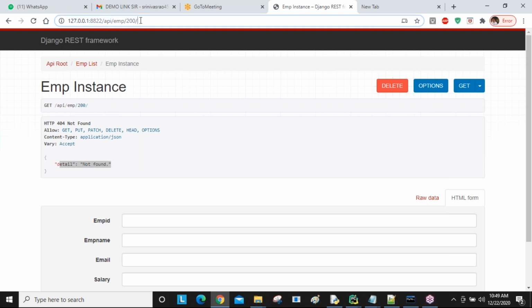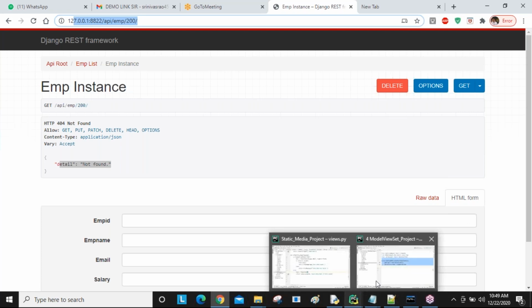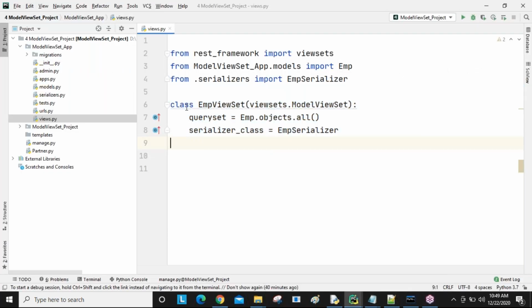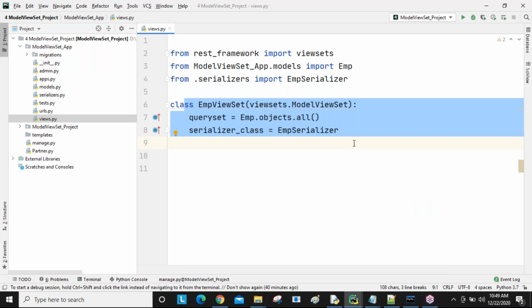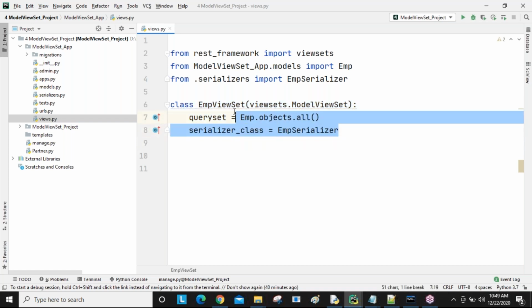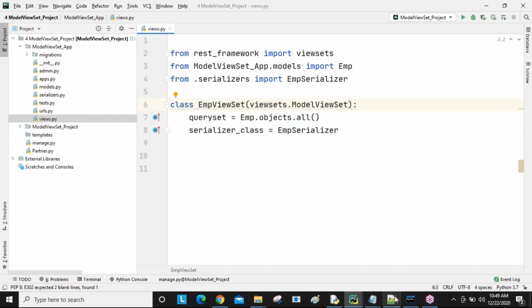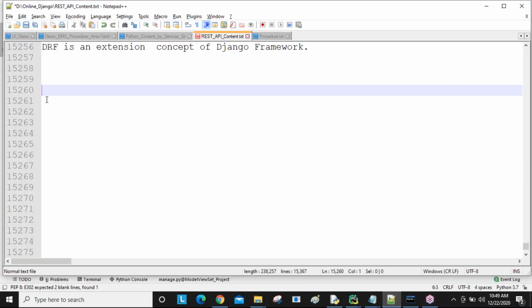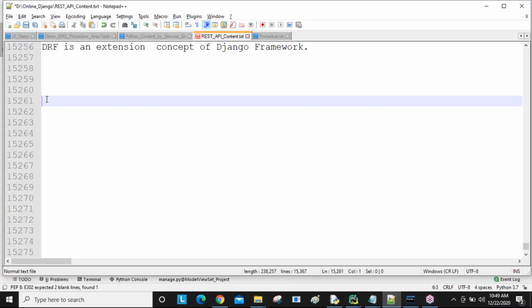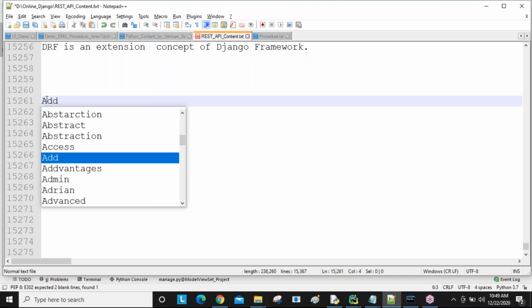Now, to develop this API, how many lines of code did I create? Just 3 lines of code. So these are the REST API related benefits. Because of these fewer lines of code, what are the benefits you are getting? You can see here, guys, the advantages.